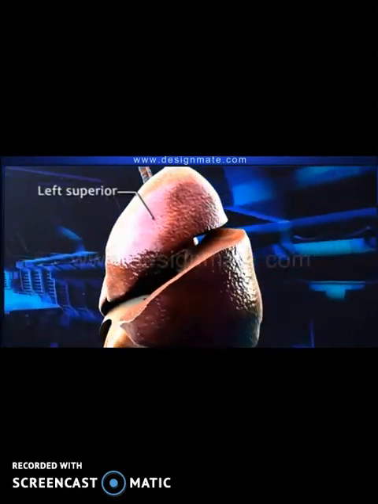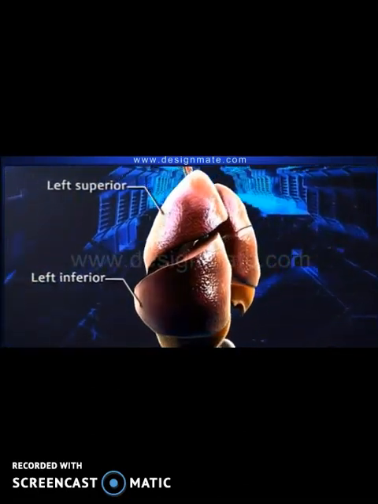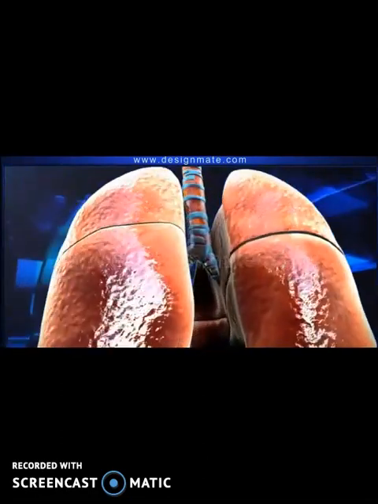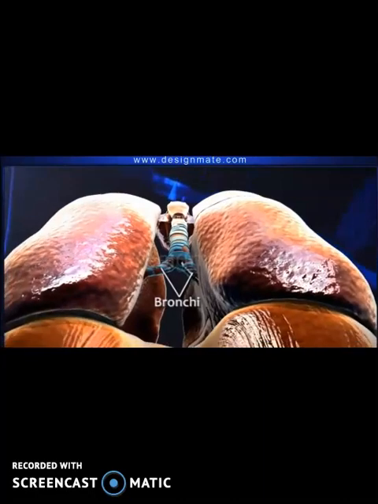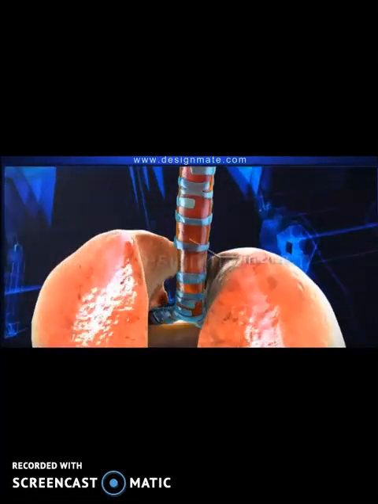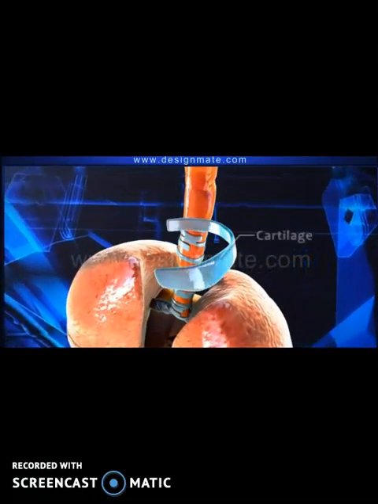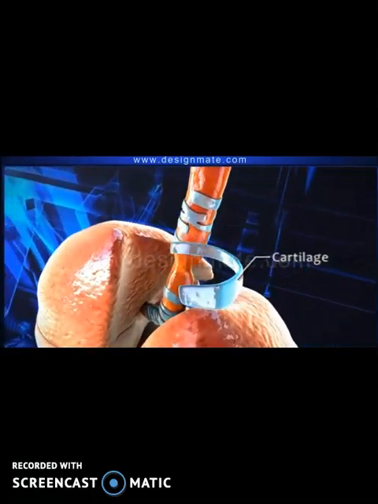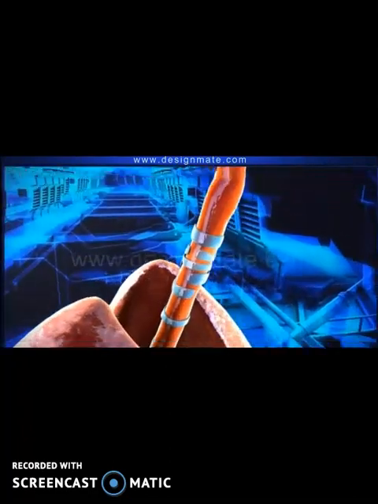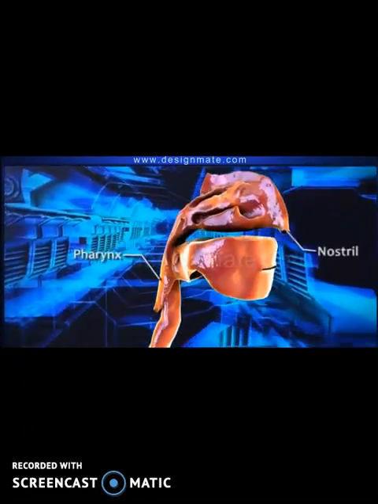It is showing the left lung. Now this one is the windpipe. The whole pipe which you are able to see is the windpipe.